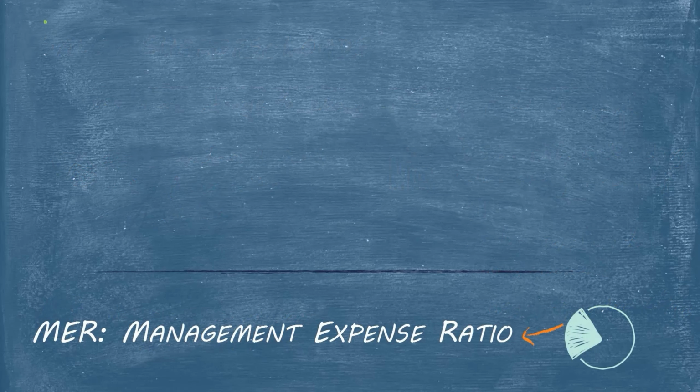The MER, or the management expense ratio, again, same thing for mutual funds. Both segregated funds and mutual funds have MERs. The MER on a segregated fund tends to be higher than a mutual fund for the exact same product, and that's because there are quite a few guarantees that are affiliated with segregated funds that mutual funds do not have. So your client is really paying for that security.